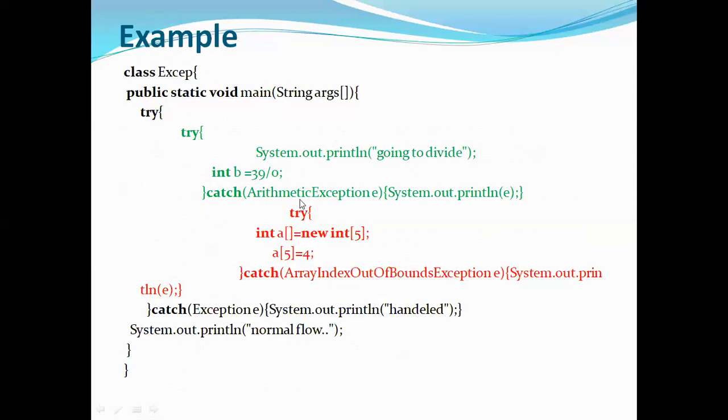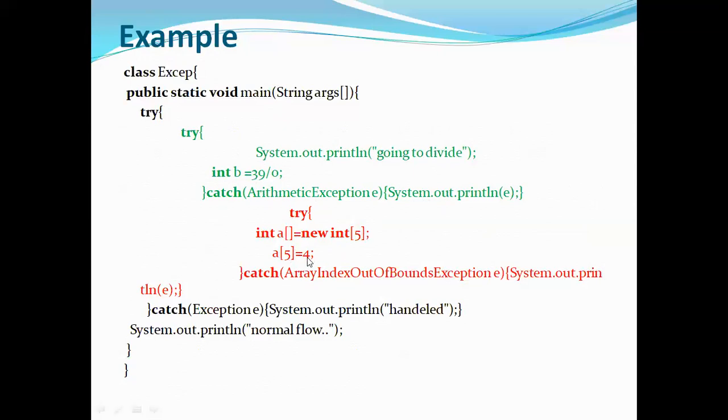So you'll get arithmetic exception, meaning the child exception was handled by the child catch itself, so there is no problem. The next thing is, in the next try block I'm using an array. The array size is 5, that is 0 to 4. Next, at the fifth location, that is the sixth location as per our counting, you are assigning some value called 4.